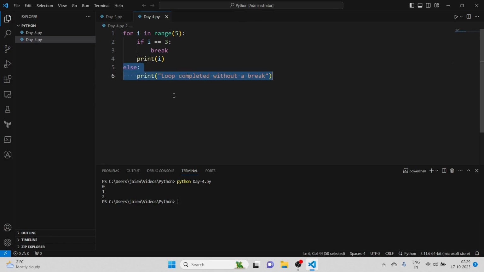So that means when we are using else statement with a for loop, it will run only when there is no break inside the for loop. If there is a break, then it won't run. So for the else statement to run, there shouldn't be any break. Got it? Okay.